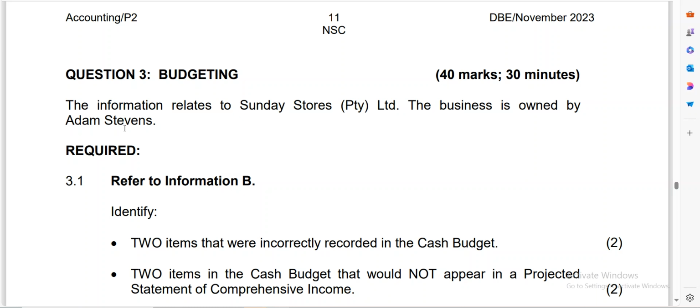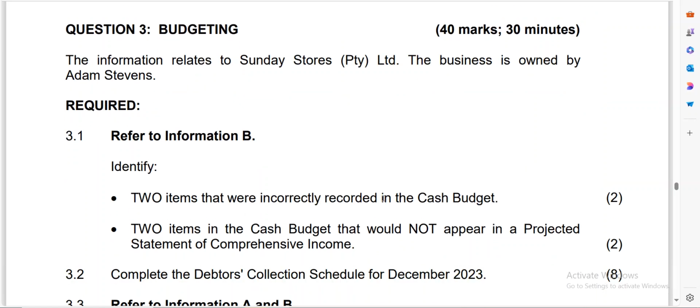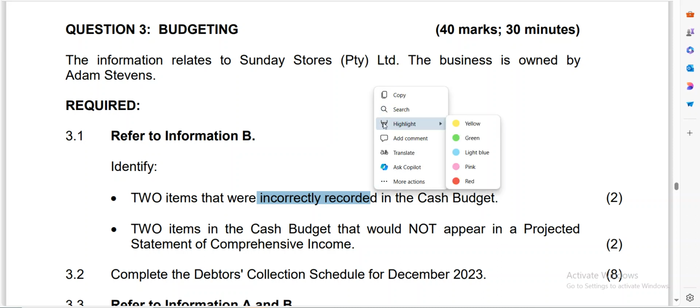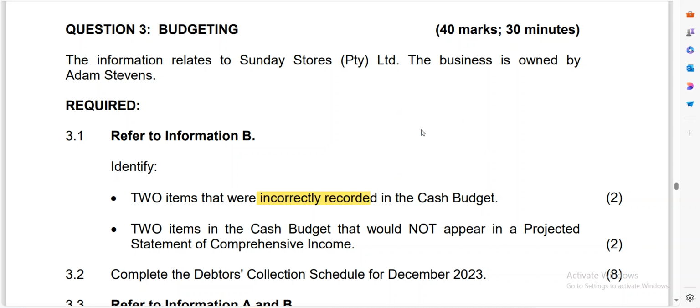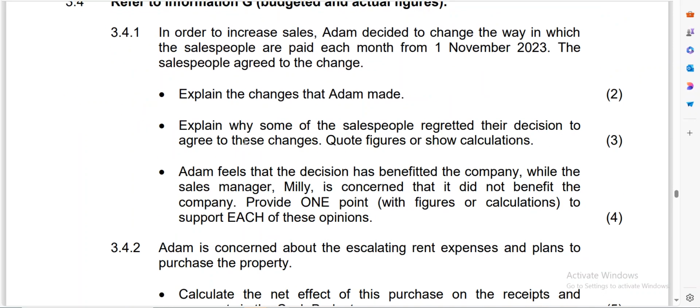Now here, they're saying that the information relates to Sunday Stores Ltd. The business is owned by Adam Stores. Required, refer to information number B. Identify 2 items that were incorrectly recorded in the cash budget. Now, if they're saying that these 2 items were incorrectly recorded in the cash budget, to my understanding, it means that these items don't belong in the cash budget. So let's go to the cash budget and check what is it that was incorrectly recorded.